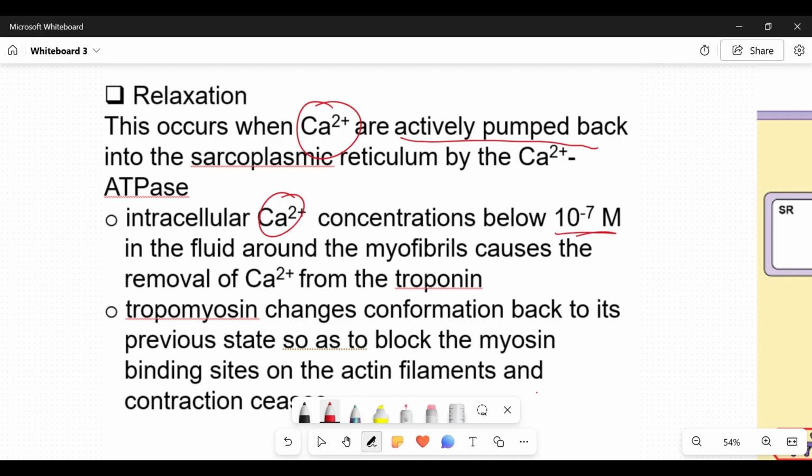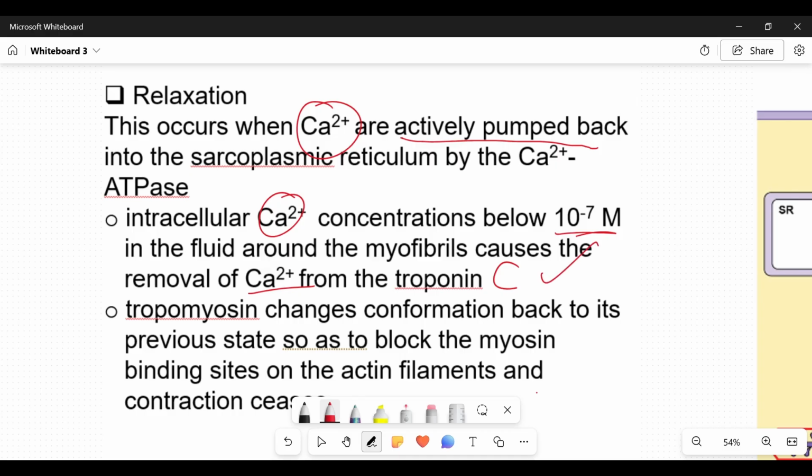So in this case, the calcium ions will be removed from troponin C. And I'll put the C here because that is exactly where the calcium ion binds to. So as long as there are no or not enough calcium ions pumped into the muscle cell, or there's a drop in the calcium ion concentration, then the muscle will prepare itself to relax.